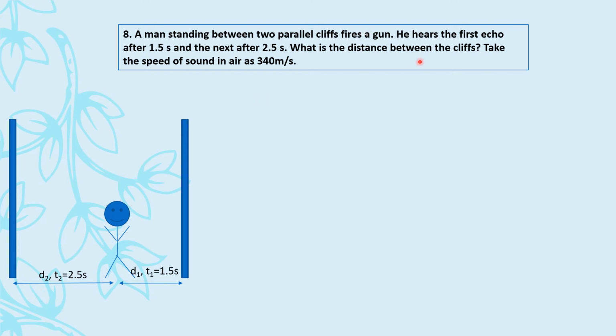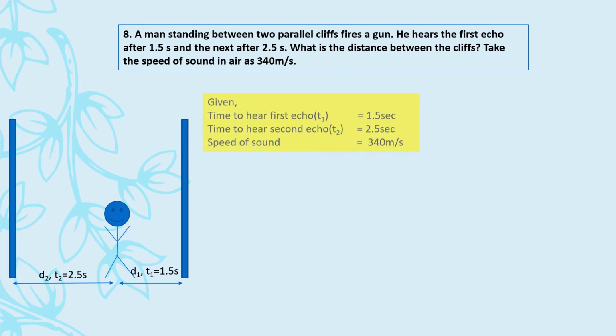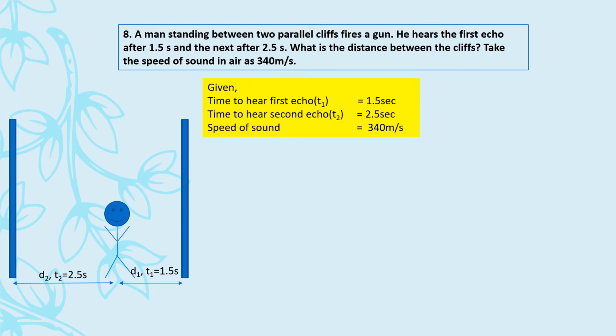Right? Now we have to find out what is the distance between the cliffs. So this entire distance we have to find. Let us consider this entire distance to be d. That means we have to find out d1 plus d2. So this type of particular question we are going to solve in steps. अभी देखो, time to hear first echo हमने देख लिया, 1.5 second, t1 है. Time to hear second echo देख लिया हमने, which is 2.5 seconds. Then speed of sound is given to us as 340 meter per second, right? We have to find out the distance between the cliffs, so we have to find out d, which is d1 plus d2.